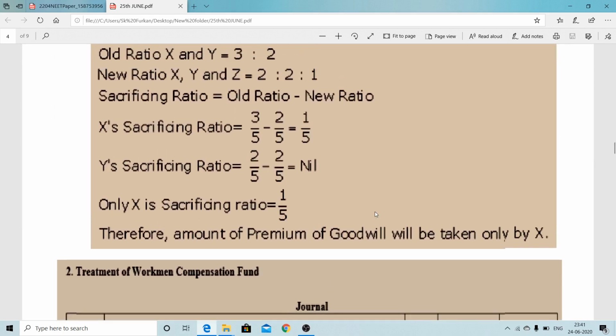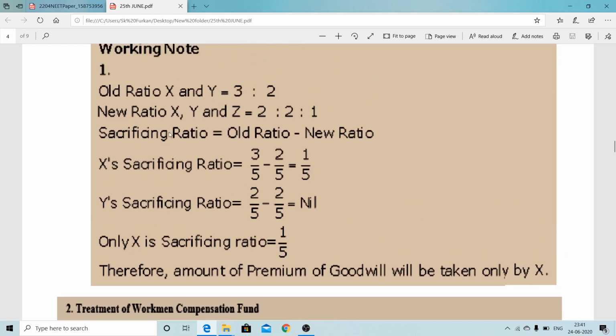Here is the calculation. Old ratio 3:2, new ratio X:Y:Z 2:2:1. Sacrificing ratio equals old ratio minus new ratio. So X is 3/5 minus 2/5, which is 1/5 positive, so X has sacrificed. Y is 2/5 minus 2/5, unchanged, nil, so neither sacrifice nor gain. So in this case only X has sacrificed.